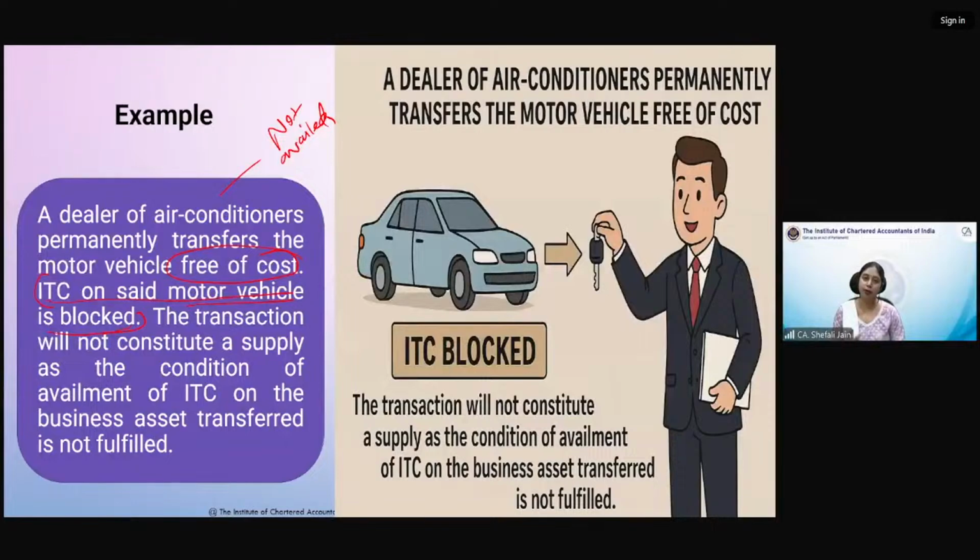क्यों? Permanent transfer हुआ, business asset था, consideration नहीं थी. But what was absent was whether ITC has been taken or not. So ITC was not taken because ITC was blocked. आप ले नहीं सकते थे इसलिए ITC नहीं लिया, तब भी ये schedule 1 में नहीं आएगा, because you have not taken any ITC on the motor cars, motor vehicles. Therefore, this is not a schedule 1 supply. It is not a supply. Okay.